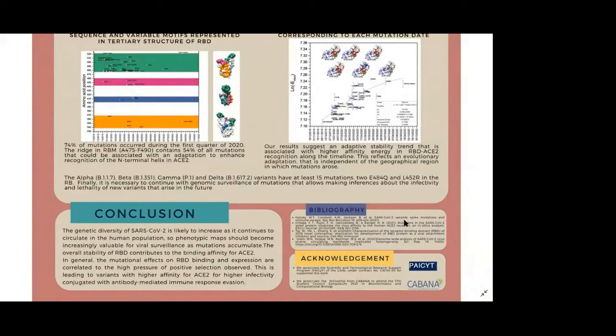As a conclusion, the genetic diversity of SARS-CoV-2 is likely to increase as it continues to circulate in the human population, so phenotype maps should become increasingly valuable for viral surveillance as mutations accumulate. The overall stability of the RBD contributes to the binding affinity for ACE2. In general, the mutation effects on RBD binding and expression are correlated to the high pressure of positive selection observed. This is leading to variants with higher affinity for ACE2, for higher infectivity, combined with antibody-mediated immune response induction.